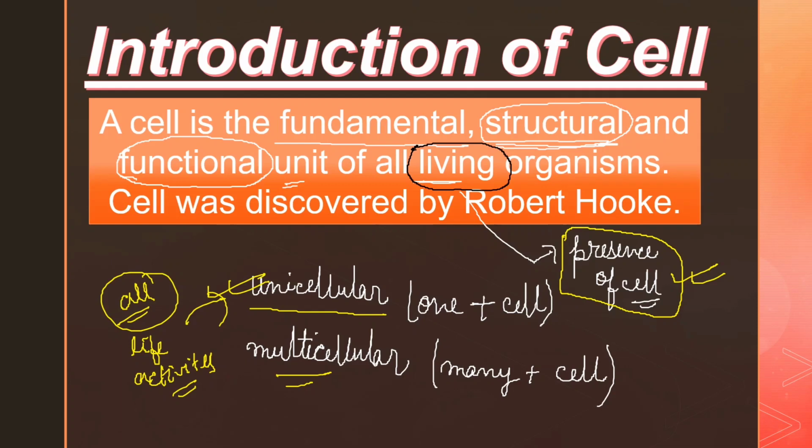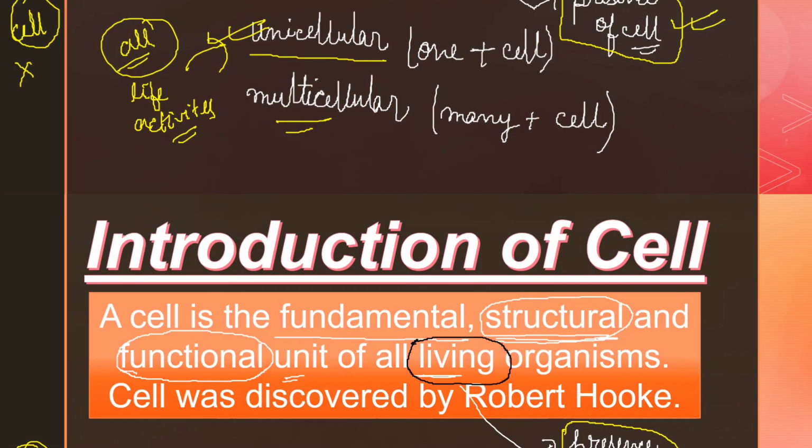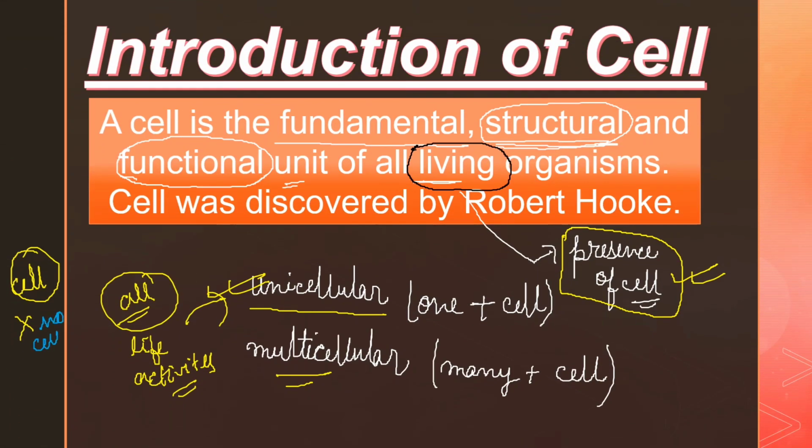So anything less than a complete structure of a cell does not ensure independent living. That is, if there is no cell present in your body, then you will be a non-living organism, not a living organism. For a living organism, the presence of a cell is a must, right? Okay. Now we will learn something more about it.